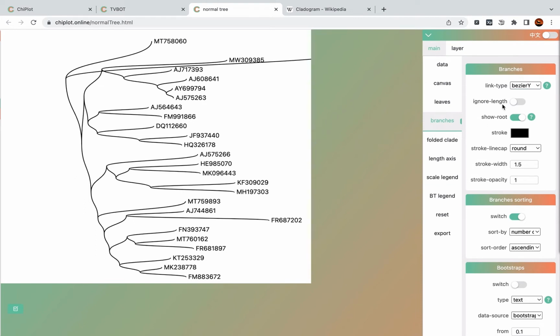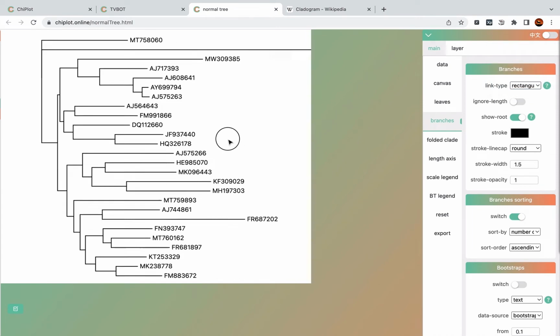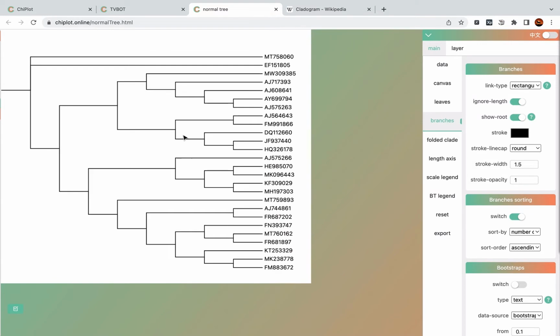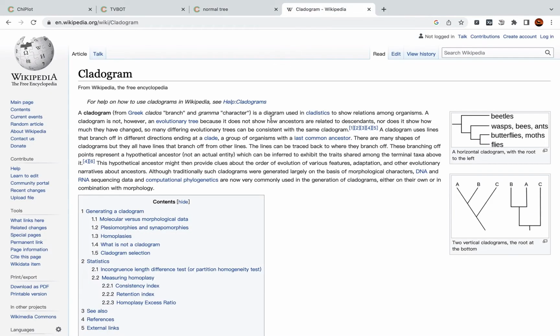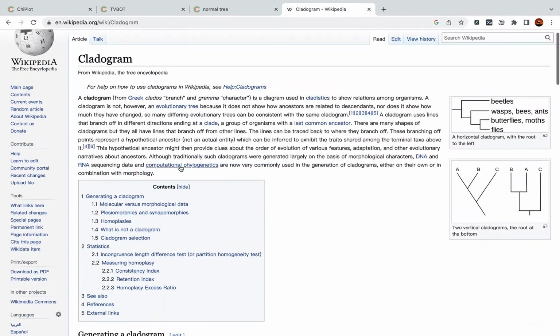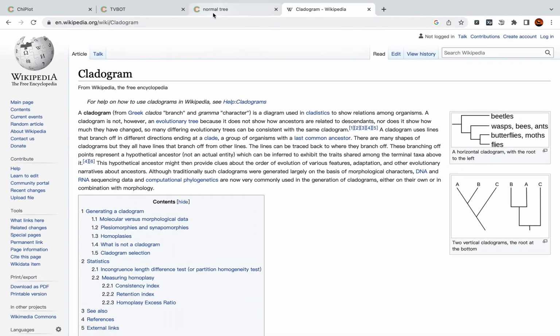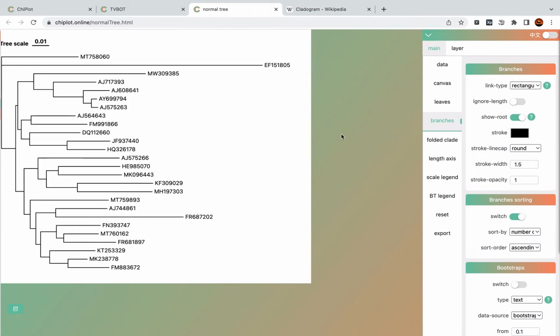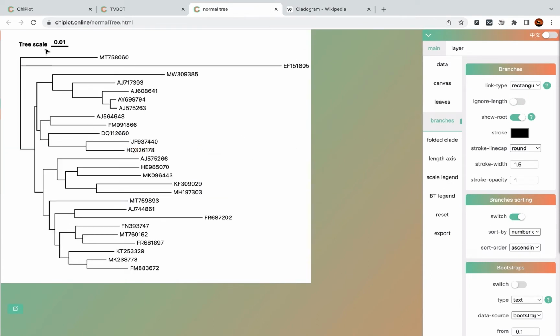Next parameter is ignore length. If you turn on the switch, the layout will be displayed as cladograms like this. And the tree scale will be hidden.